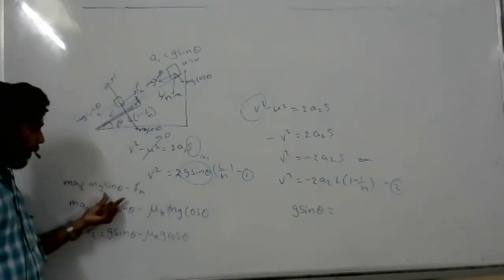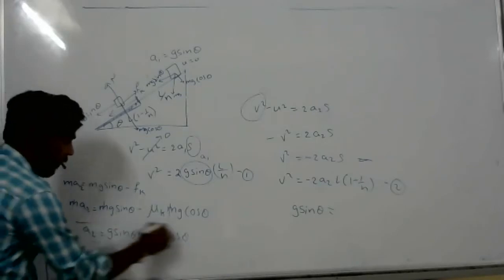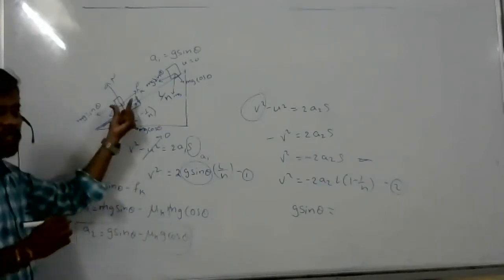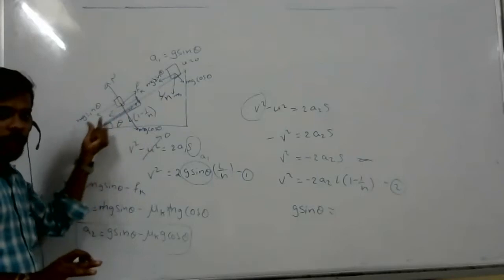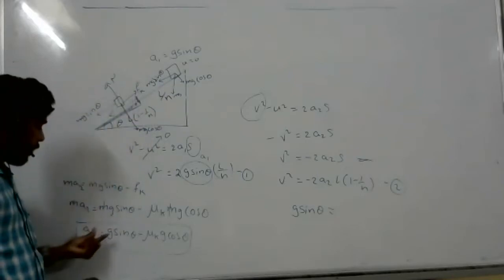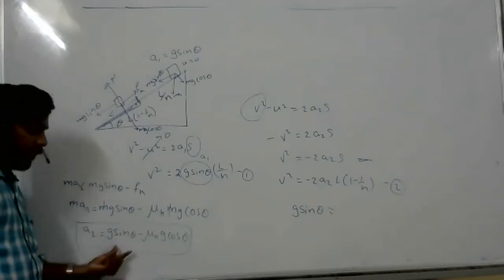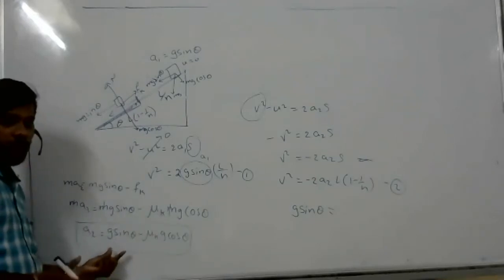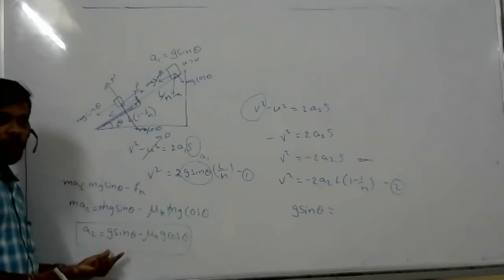I took the free body diagram. Downward is mg sin theta, upward is friction. We learned in Newton's laws of motion how to do the free body diagram. This is my a2.